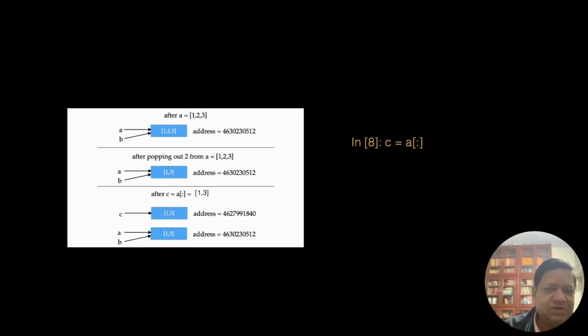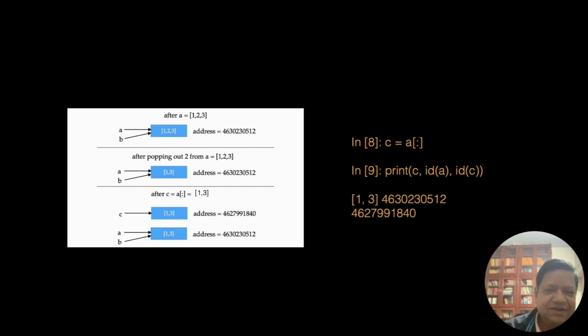So some more examples. What if I do C = A[:]? What does it do? It turns out if I do this, then I create a new array, which is a copy. So we look at ID. C is the same as 1, 1, 3, right? C is 1, 3, but the ID of A was 0512, which is here, but the ID of C is different. So this is for copy.